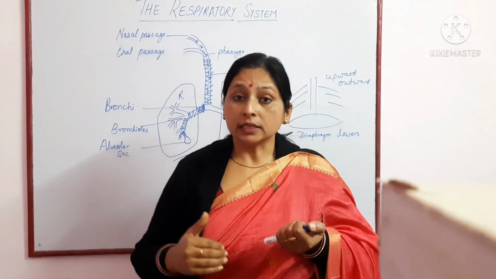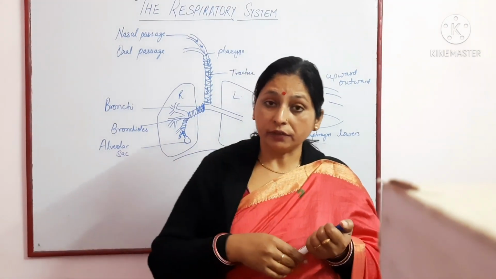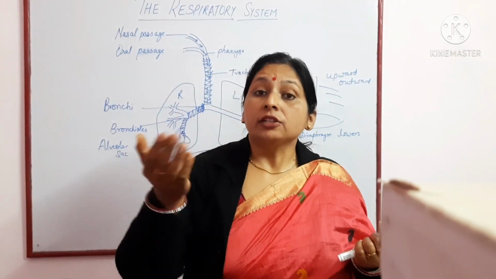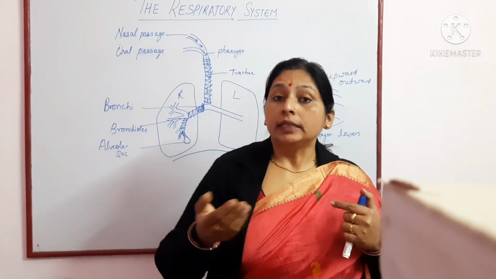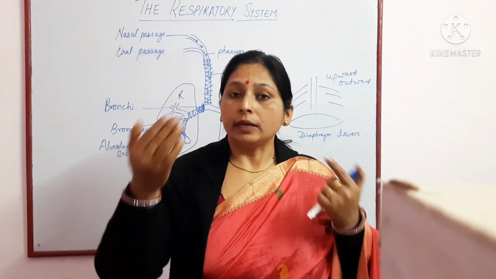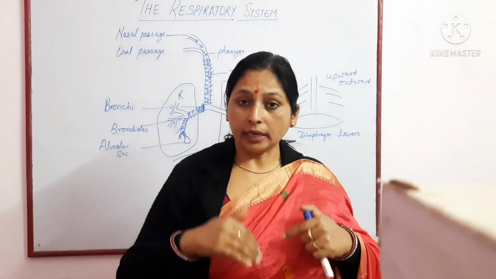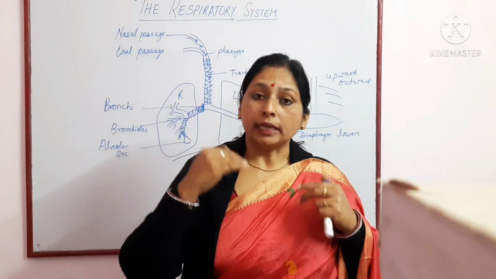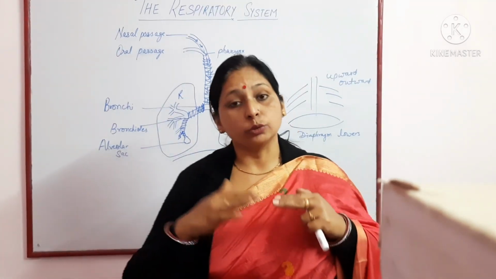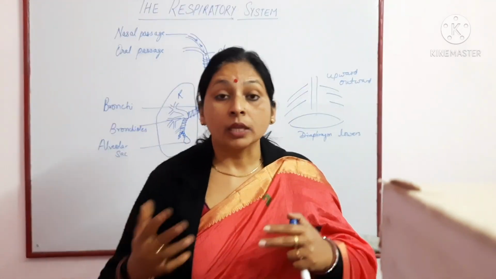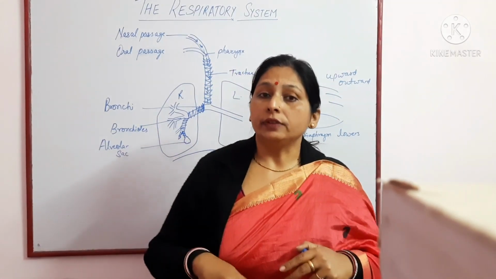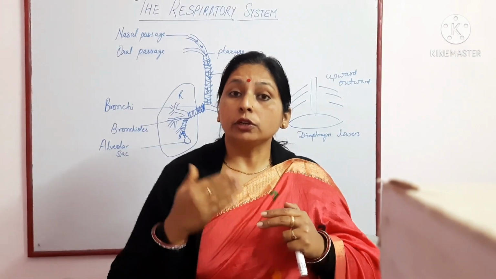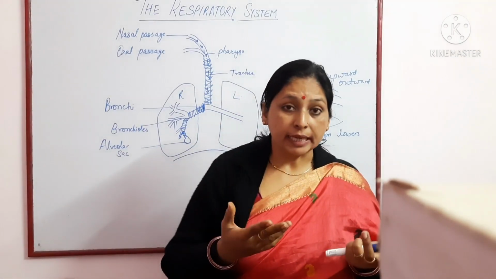Since the air in the outer environment is higher in concentration, it rushes in when we breathe. It rushes in from the outer environment through the nose or nostril to the nasal passage, then to the pharynx, then to the bronchi, bronchioles and lungs. Once it gets filled up, there is a diffusion of gases. Diffusion of which gases?